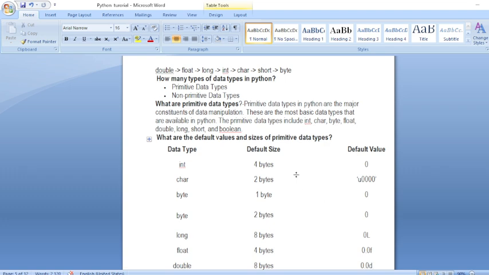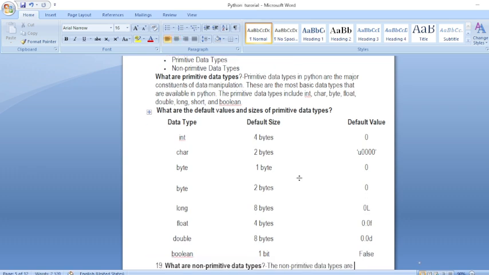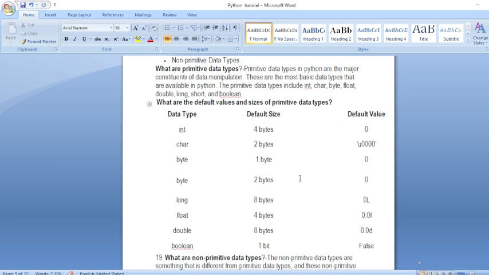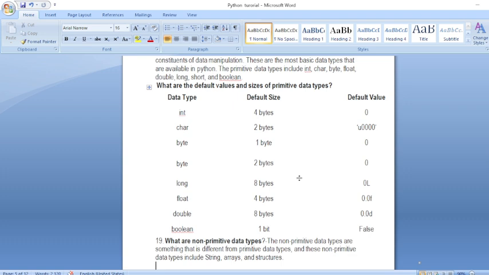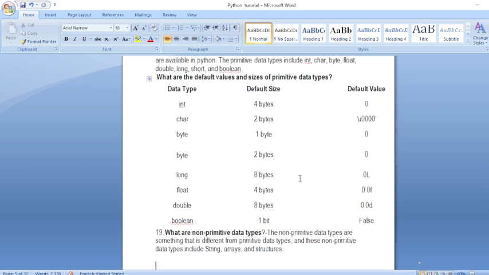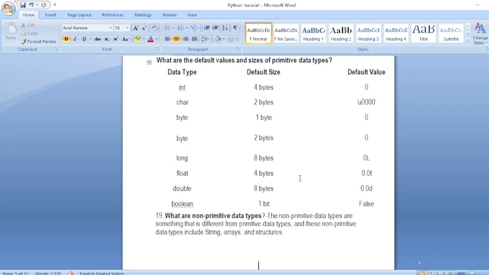Here the integer size is 4 bytes. The character size is 2 bytes. The byte size is 1 byte. Short is 2 bytes. The long data type size is 8 bytes. The float data type is 4 bytes. The double data type is 8 bytes. And the Boolean data type is 1 byte. These are also data types.